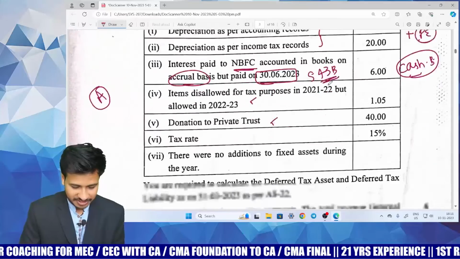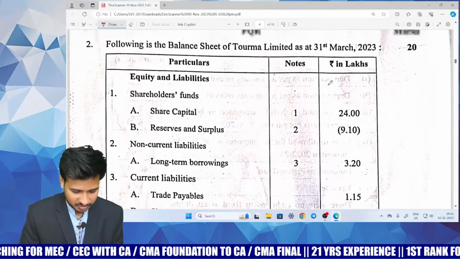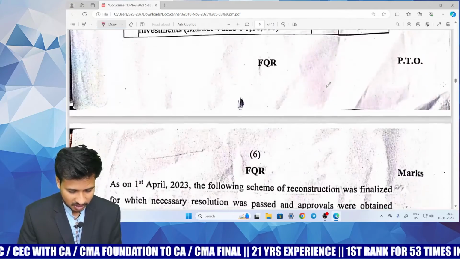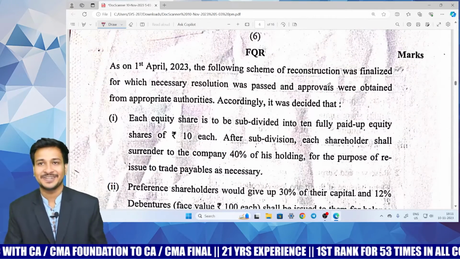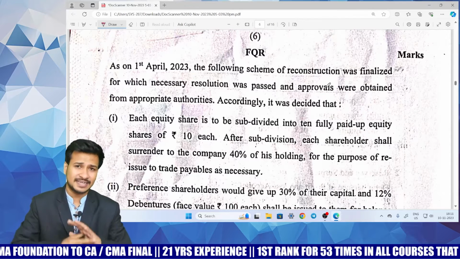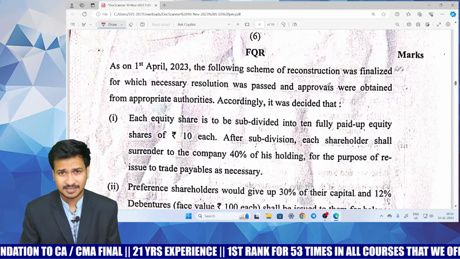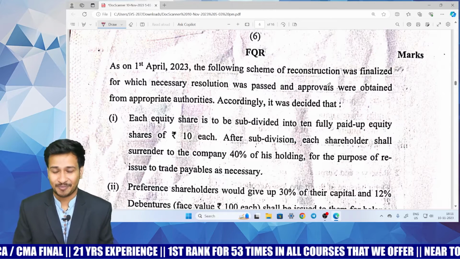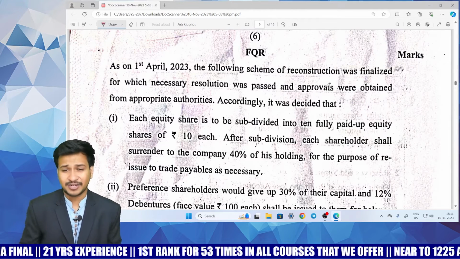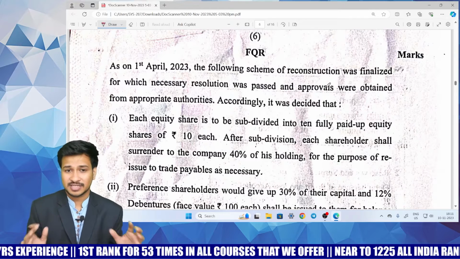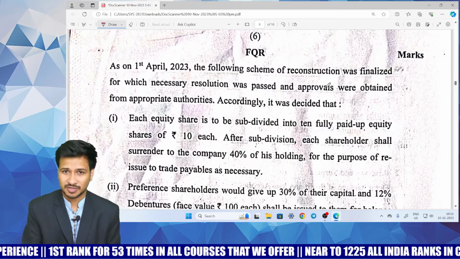Now let's go for question number 2. And what is question number 2? Question number 2 is all about internal reconstruction. My dear children, the majority of students will prepare the entire topics under internal reconstruction, but they will not prepare this share surrender topic properly. Even while I taught the classes, I told you that till now this concept was not tested, so extend a little bit of concentration towards this area.